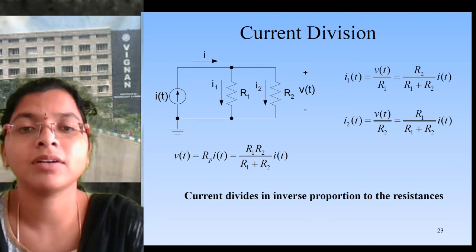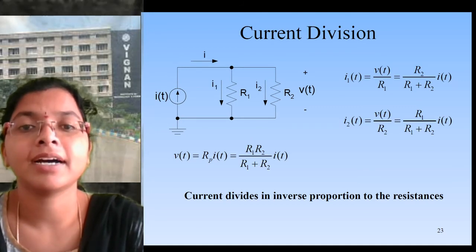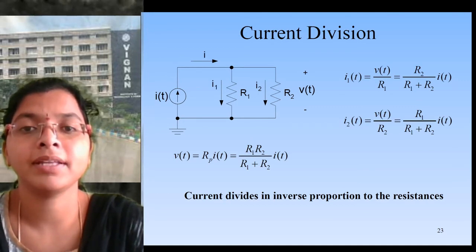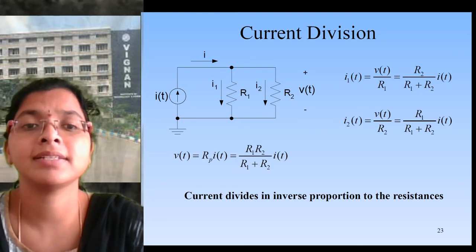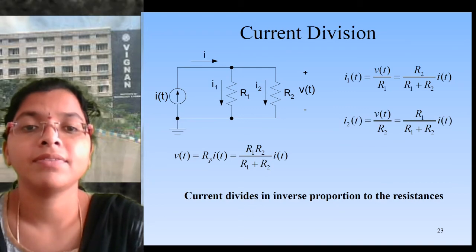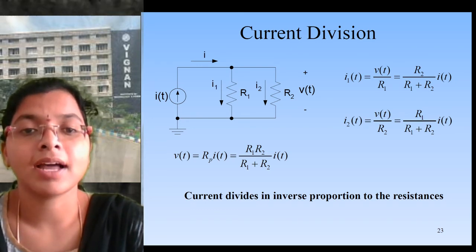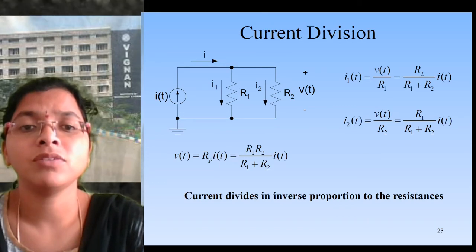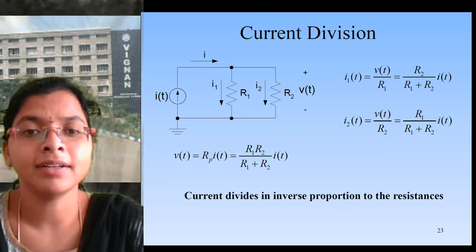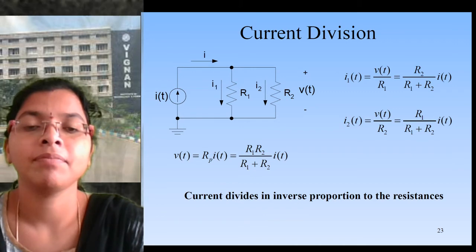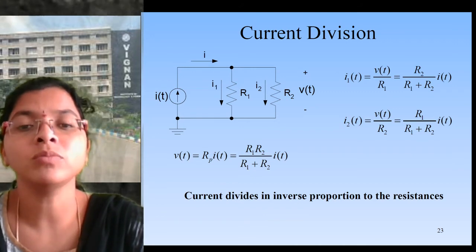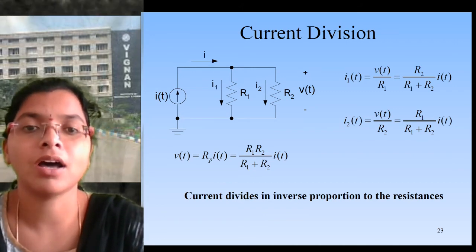If we want to divide the current in a network, we can apply the current division principle when the resistors are in parallel with a current source. If you want to calculate the current across the R1 resistor, that is I1, it equals total current I into the opposite resistance value, that is I into R2 by R1 plus R2.